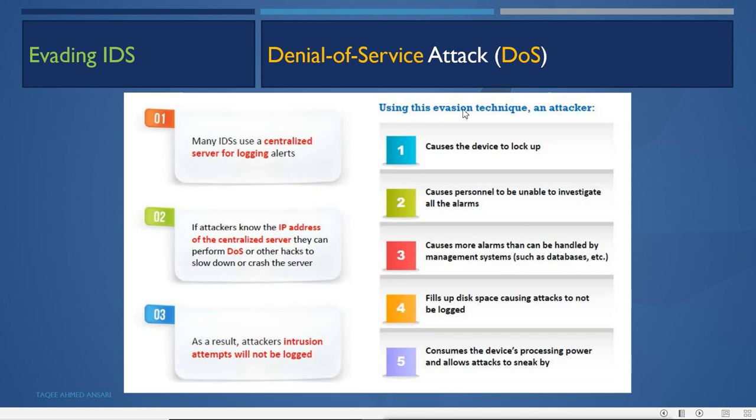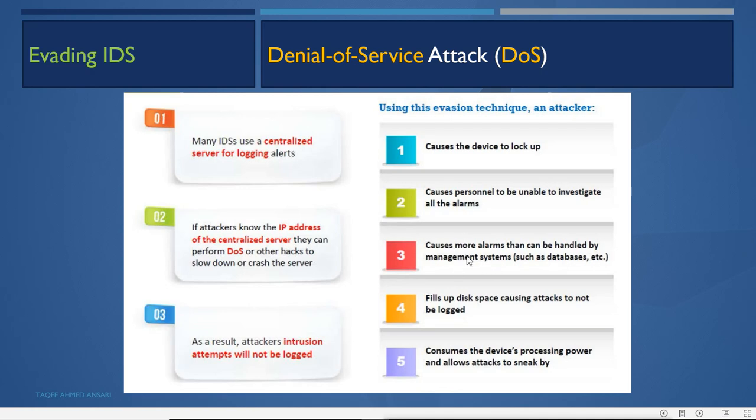So using this evasion technique, an attacker can cause the device to lock up, cause personnel to be unable to investigate all the alarms, and cause more alarms than can be handled by the management system such as a database. That means it can generate more fake alarms also.